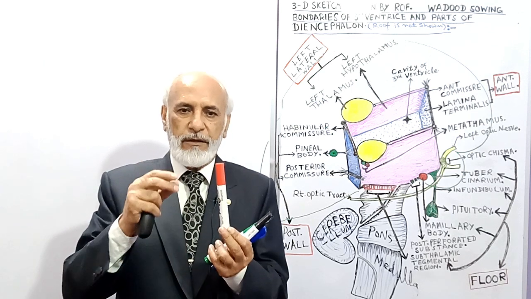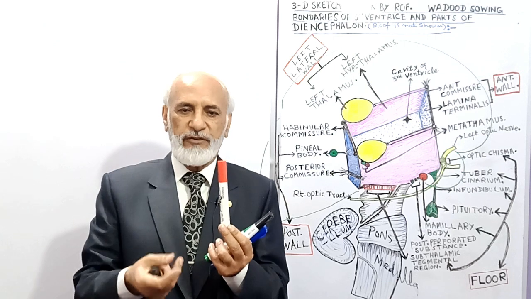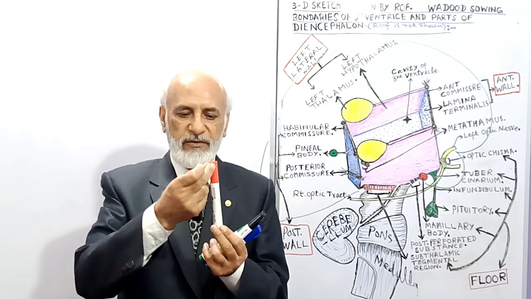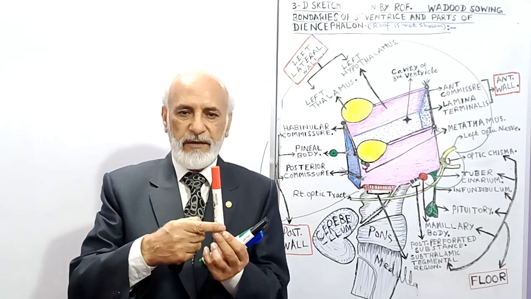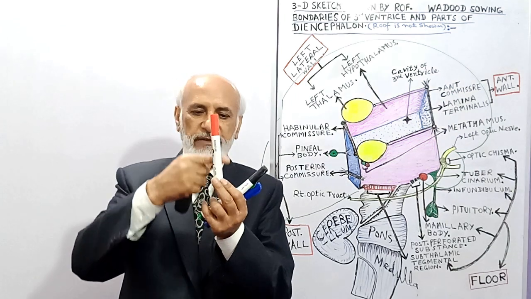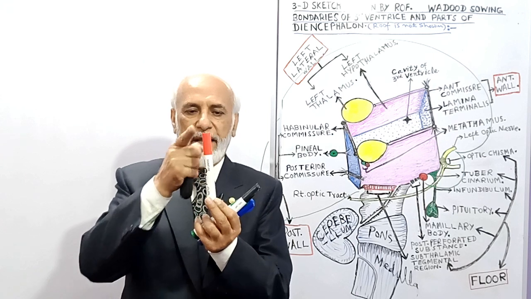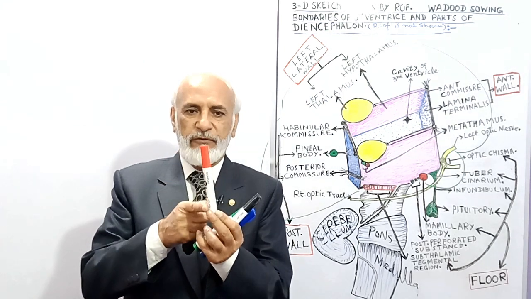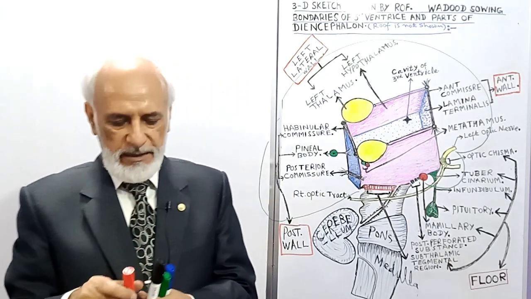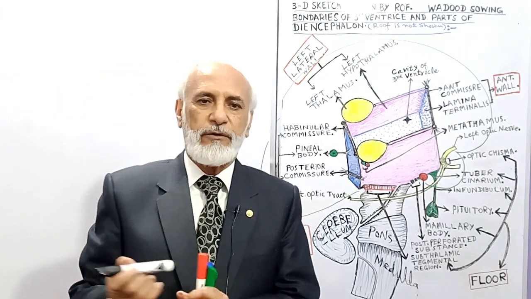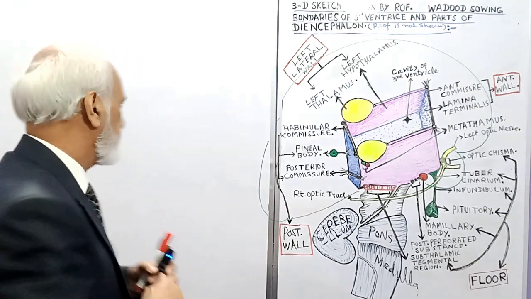Therefore, to describe the external features of the midbrain, we will first discuss the external features of the ventral surface of the midbrain, then the dorsal surface, and then the lateral surface of the midbrain. Now, what are the external features of the ventral surface of the midbrain?